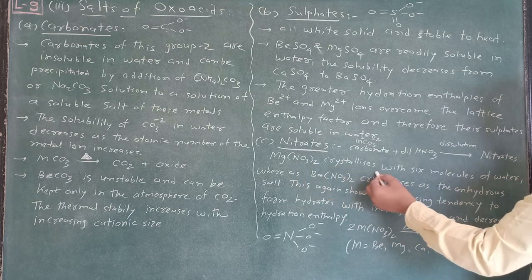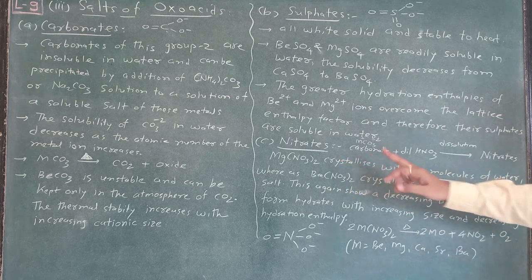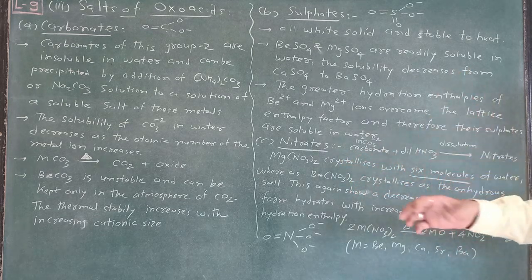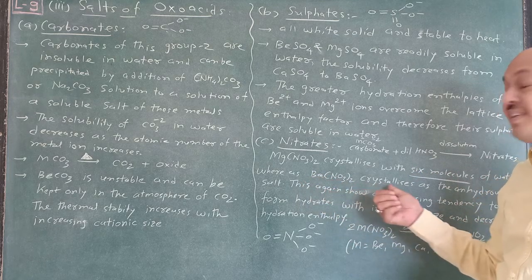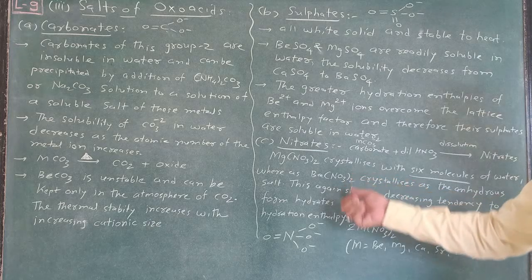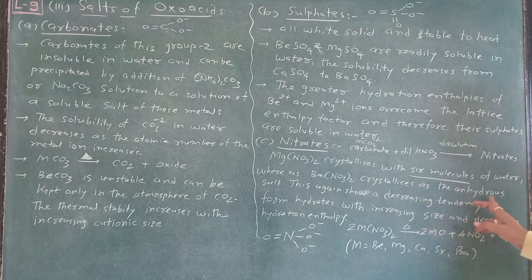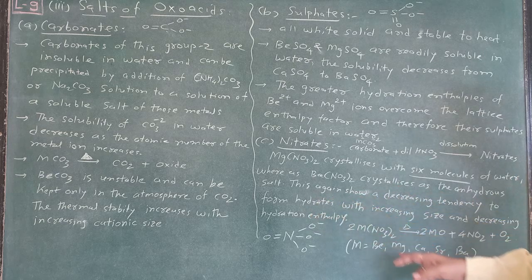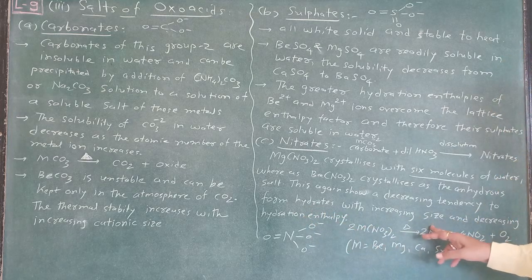Magnesium nitrate crystallizes with 6 molecules of water, whereas barium nitrate crystallizes as the anhydrous salt. Barium nitrate does not possess any hydrate form; it is an anhydrous salt. This again shows a decreasing tendency to form hydrates with increasing size.